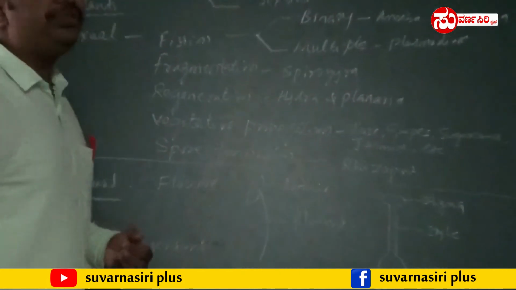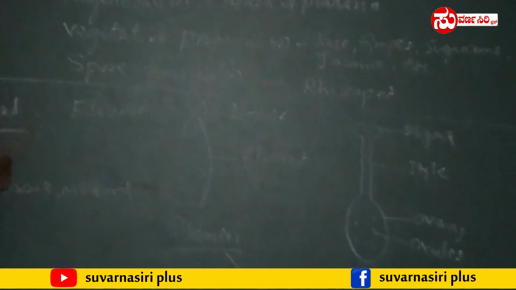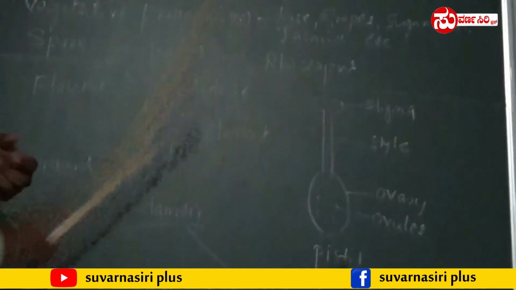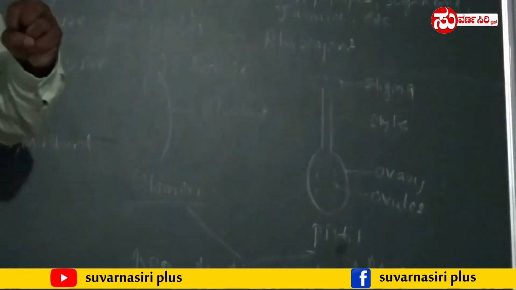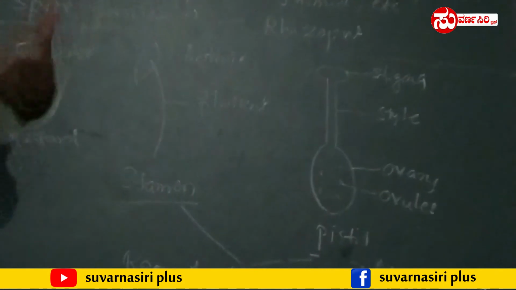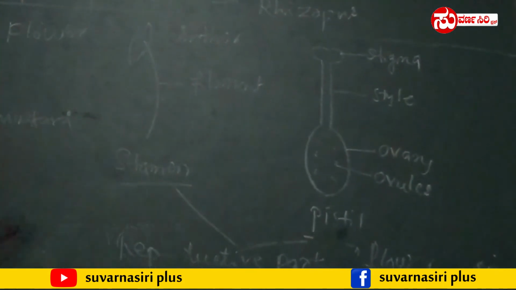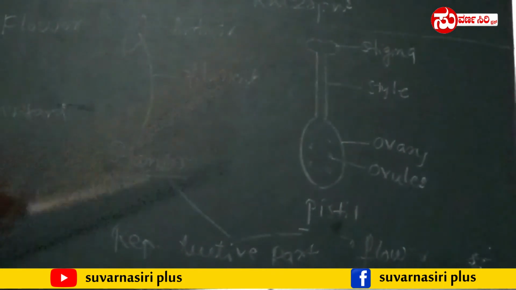This is what? Pistil. Pistil again contains a number of parts. This is called stigma, which is sticky in nature. Why is it sticky in nature? When the pollen grains are transferred, that I will explain later during fertilization. The next part is what? A style.